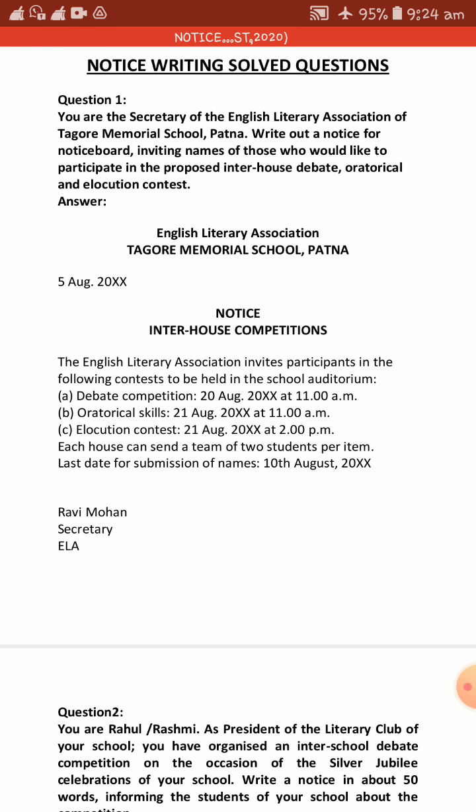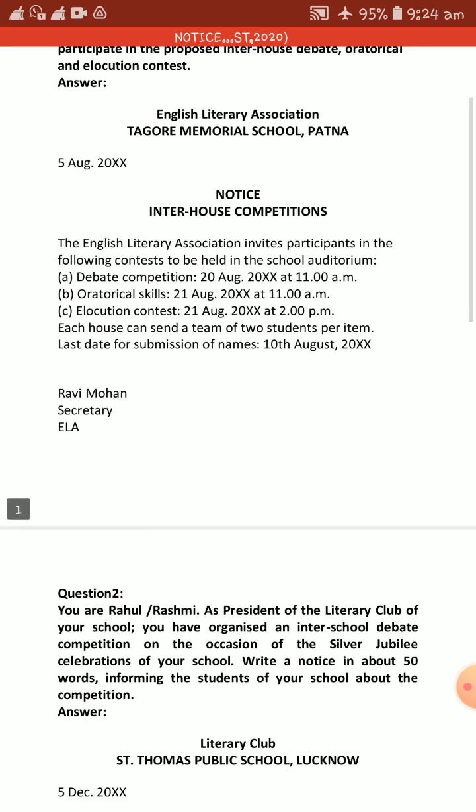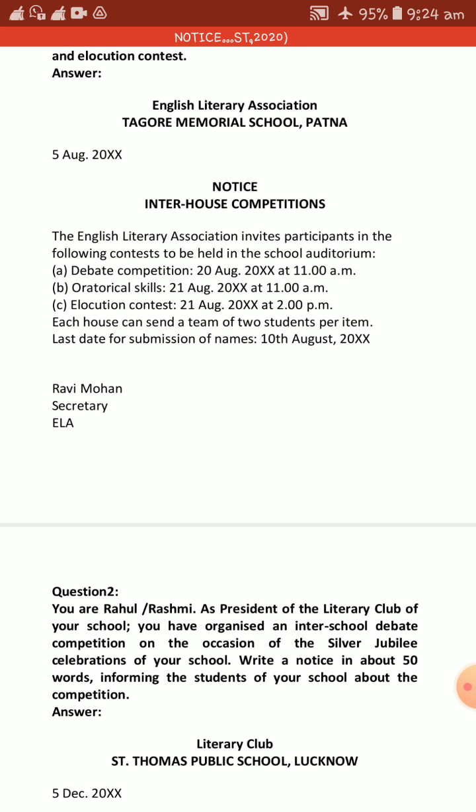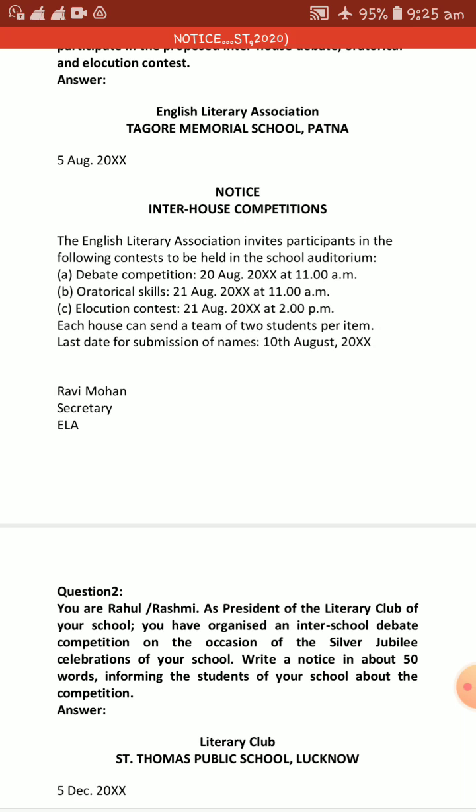That means, what are the necessary details that are required for this particular notice, you have to mention that, and you have to be very smart in writing this, short and crispy. And finally you have to sign by writing your name. Then what is your post or designation, that one also you have to write, just like here Ravi Mohan, Secretary ELA. So those things you have to write down, and it should be very short, crispy, compact, the presentation should be top notch. So this is one example. I guess you all can understand this.